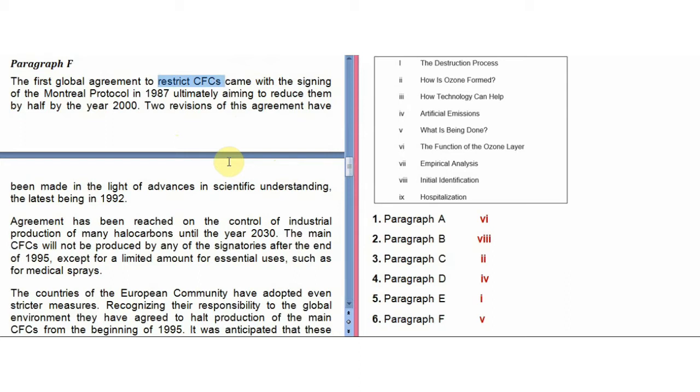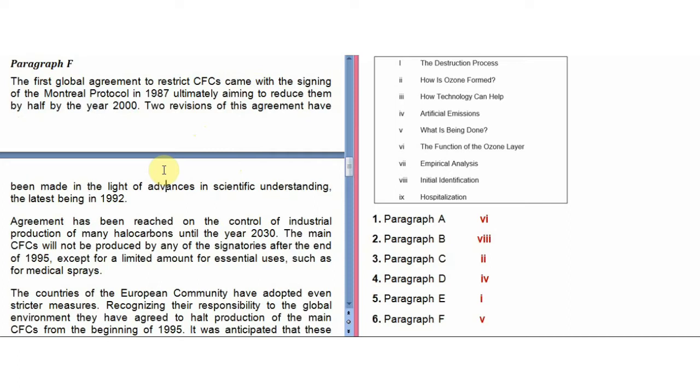The solution is to restrict CFCs, chlorofluorocarbons, which came with the signing of the Montreal Protocol. This is a protocol in 1987, ultimately aiming to reduce them. So the CFCs will be reduced by half by the year 2000. So they are talking about the previous.